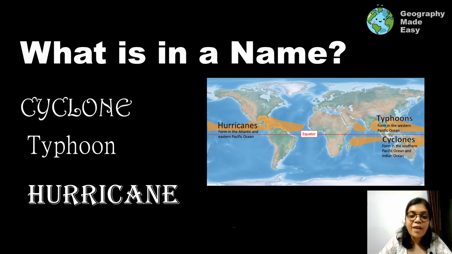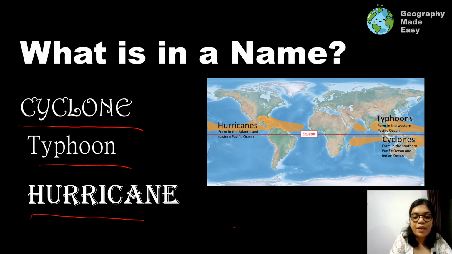Many a time we have heard the words cyclone, typhoon and hurricane in context to these very devastating storms in different parts of the world. Now these terms mean the same thing. They all have a similar kind of structure and nature, but they are called by different names in different parts of the world. It is called hurricanes in the Atlantic and the Pacific Ocean, so in North and South America we experience hurricanes.